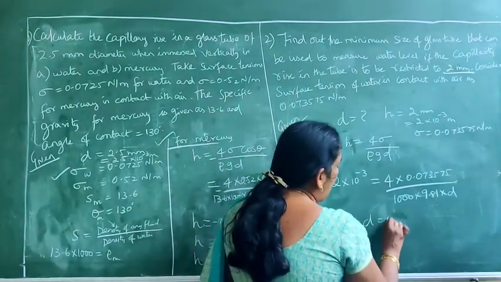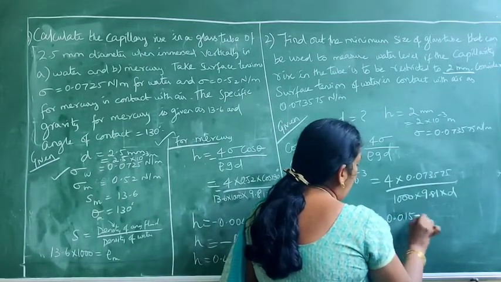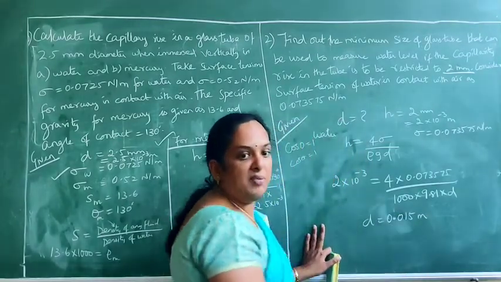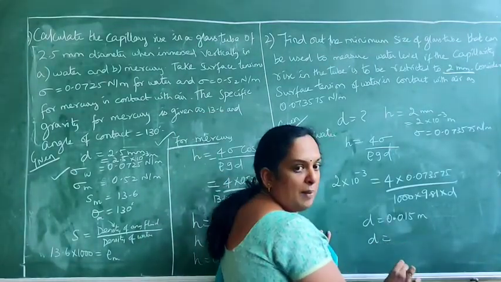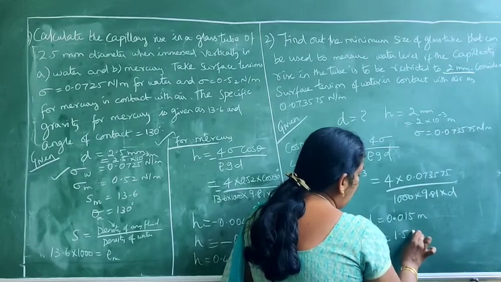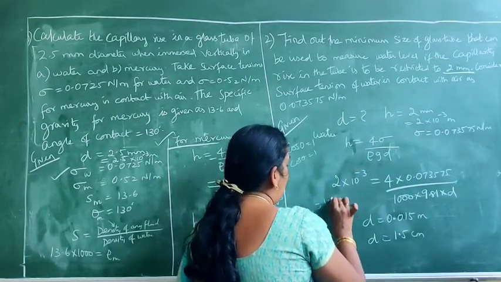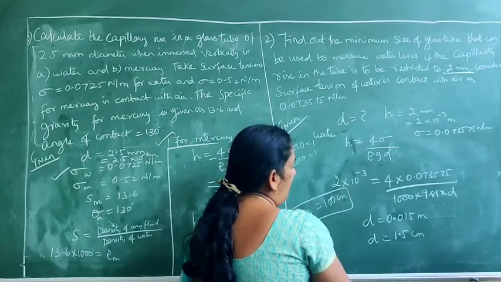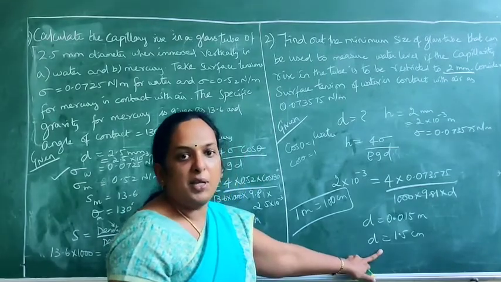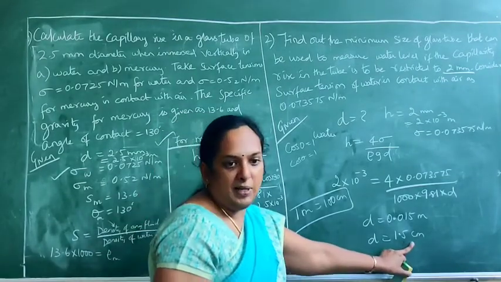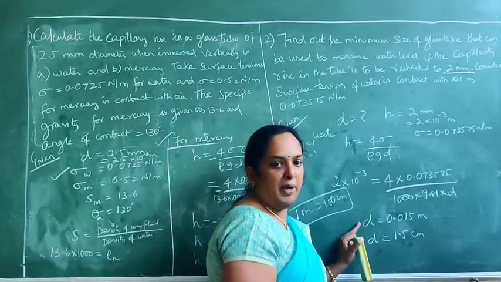So diameter here is 0.015 meters. Normally we don't state diameters in meters, so we convert into centimeters. Recall that 1 meter is equal to 100 centimeters. So I am multiplying this value 0.015 into 100, and I get a diameter of 1.5 centimeters. So the minimum diameter for the tube should be 1.5 centimeters.